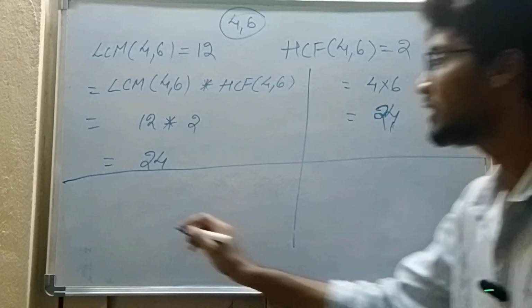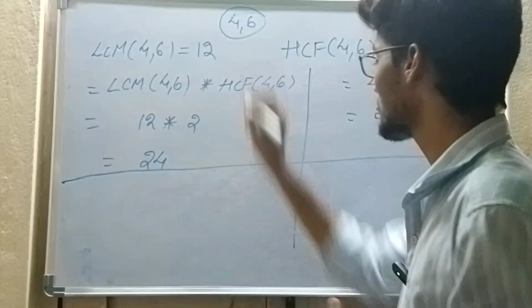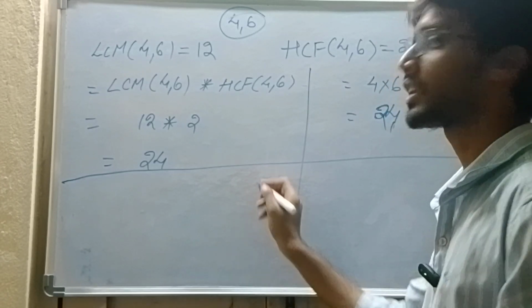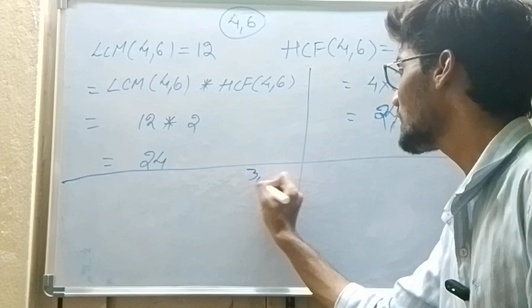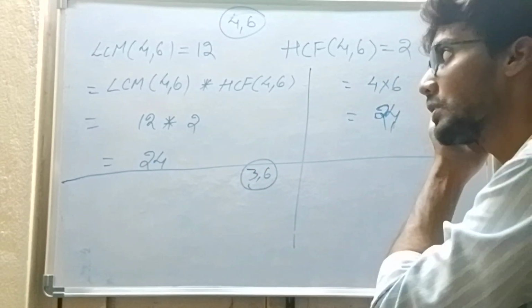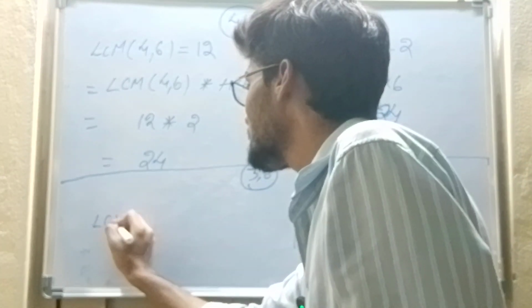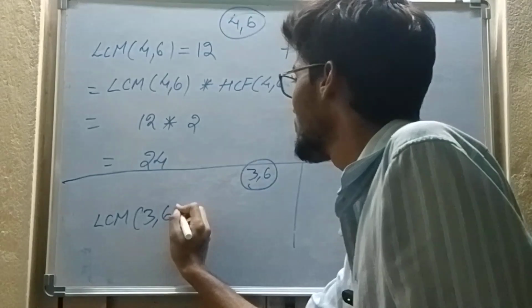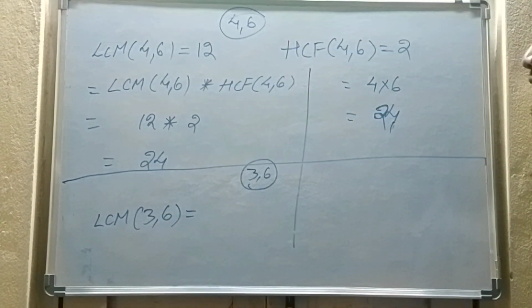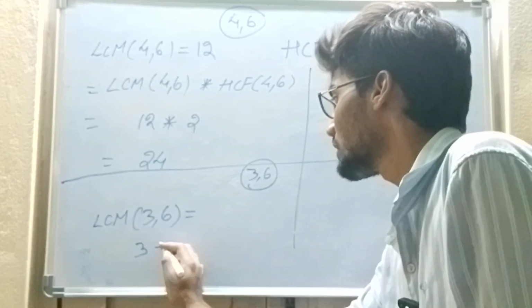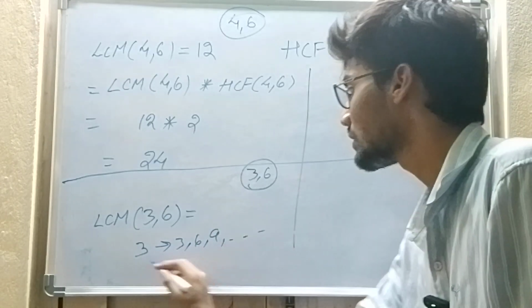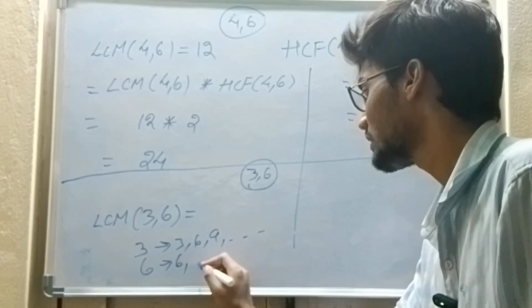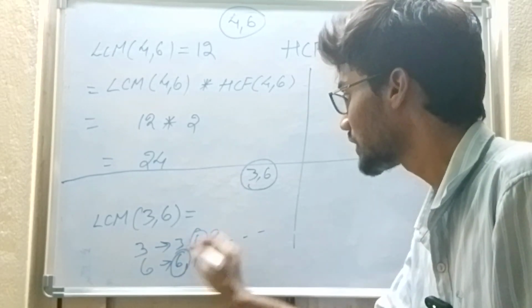Now I have completed 4 and 6, right? Now I will take, can you say any other numbers? Now I will take 3 and 6. So what is the LCM of 3 and 6? Multiples of 3 are 3, 6, 9 and so on. Multiples of 6 are 6, 12. So the LCM of 3 and 6 is 6.